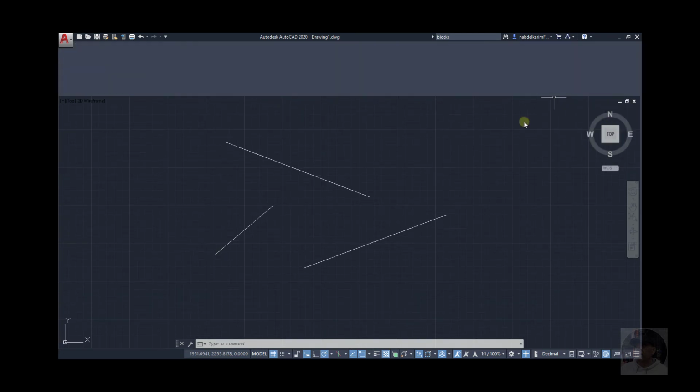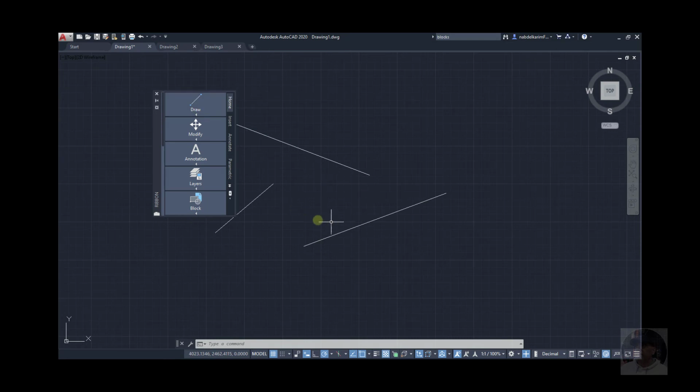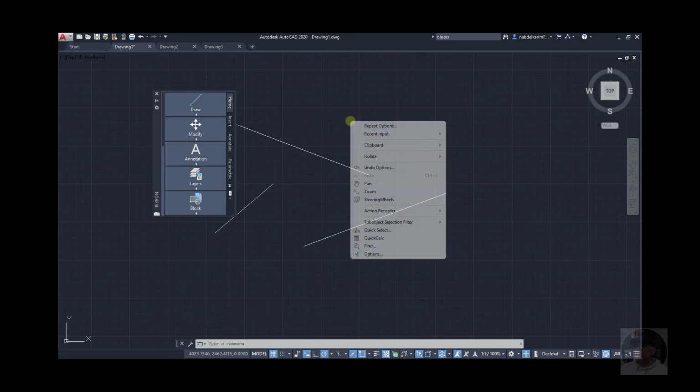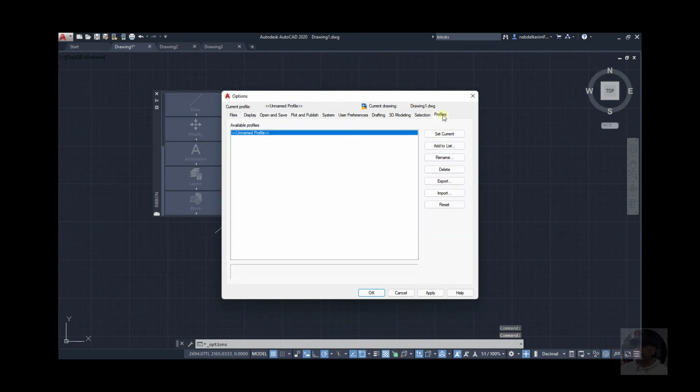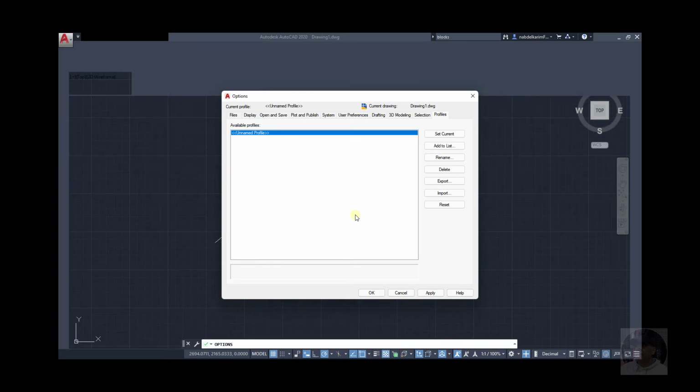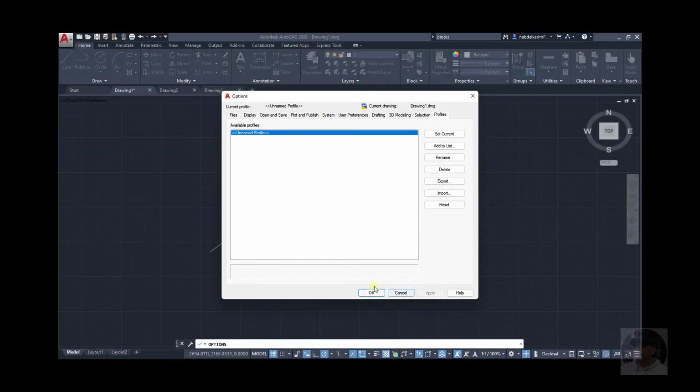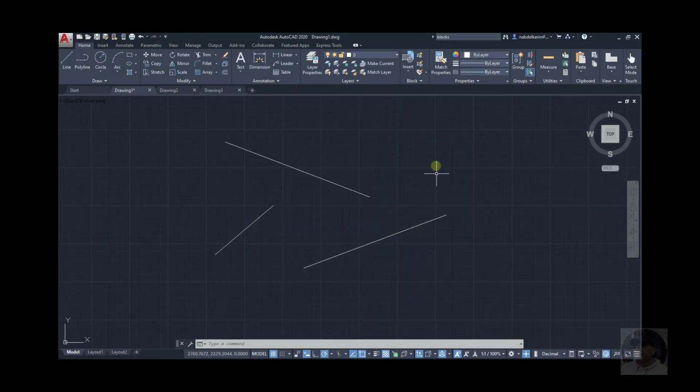Okay, and if you mess up with this and cannot restore it to the default or the original setting, remind me how to reset AutoCAD. In this area, right click, options, profiles, reset, and here you go. Okay, it's back to the default settings.